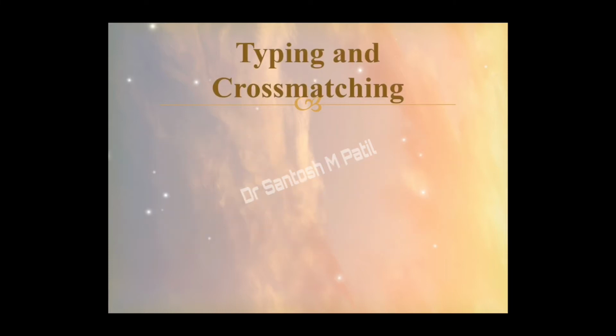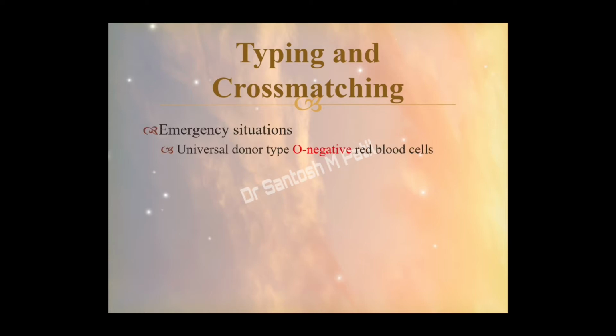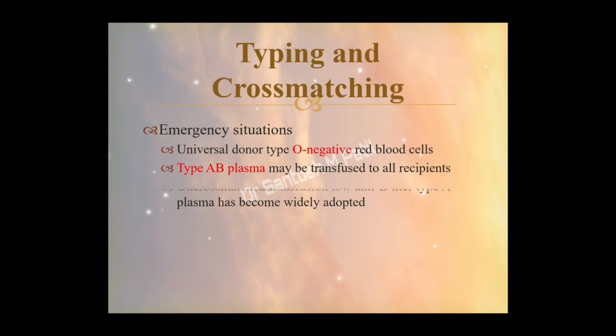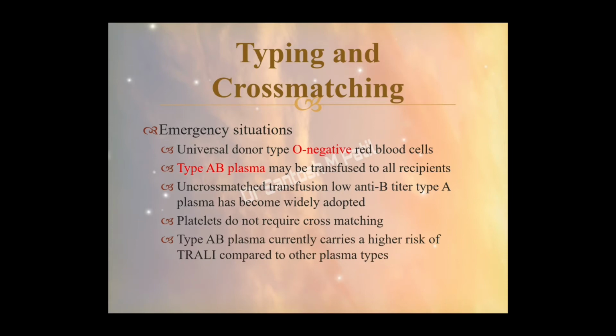The typing and cross matching principles in emergency situation. The O negative is the universal donor type of RBCs. Type AB plasma may be transfused to all the patients in emergency situations. In emergency situations, especially if there is uncross-matched transfusion, low anti-B titer type A plasma has been routinely adopted. Platelets usually do not require cross-matching, and type AB plasma currently carries a high risk of TRALI, that is transfusion-associated lung injury, compared to other plasma types.